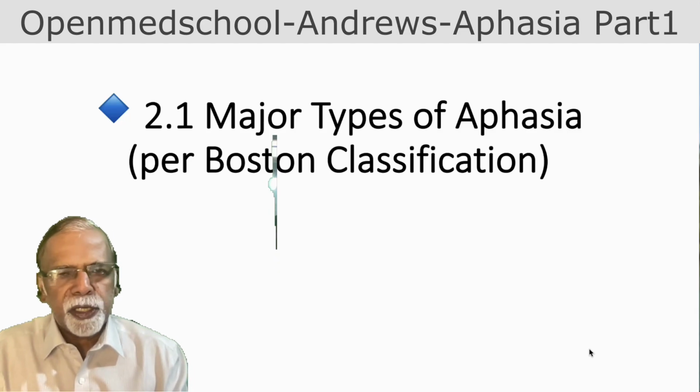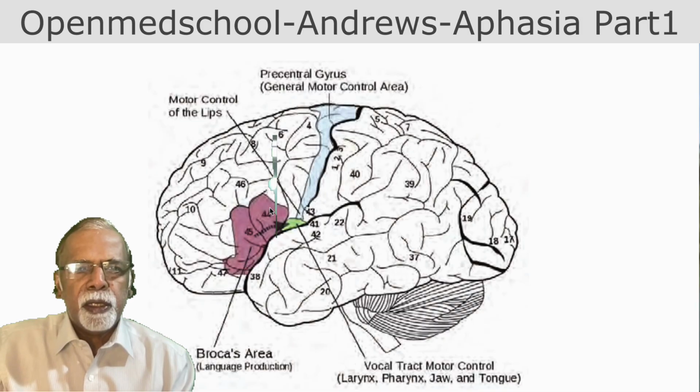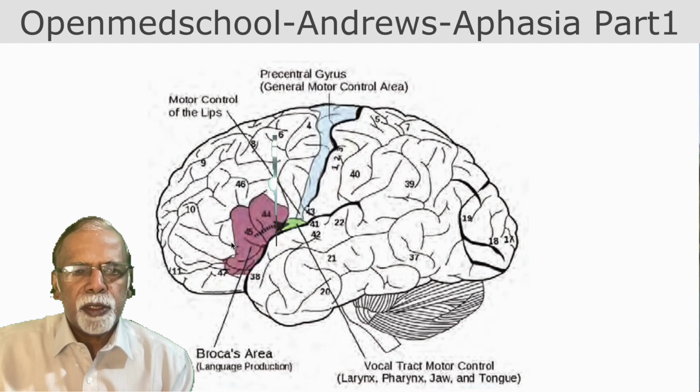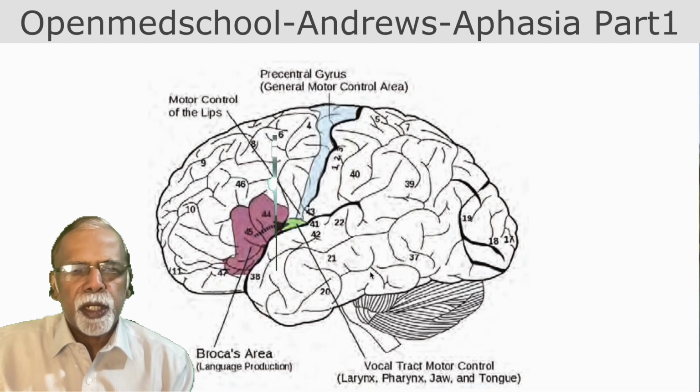Now we go to the major types of aphasia as per the Boston classification. I already mentioned that when the speech centers are affected, when Broca's area is affected, it is the motor speech disorder or Broca's aphasia. When Wernicke's area, Brodmann area 22, is affected, it is the comprehension area and it produces the classical Wernicke's aphasia. When both are lost, that is the motor part and the sensory or comprehension part, it becomes global aphasia. When only the connecting pathway, the arcuate fasciculus, is lost, it becomes what is called conduction aphasia.